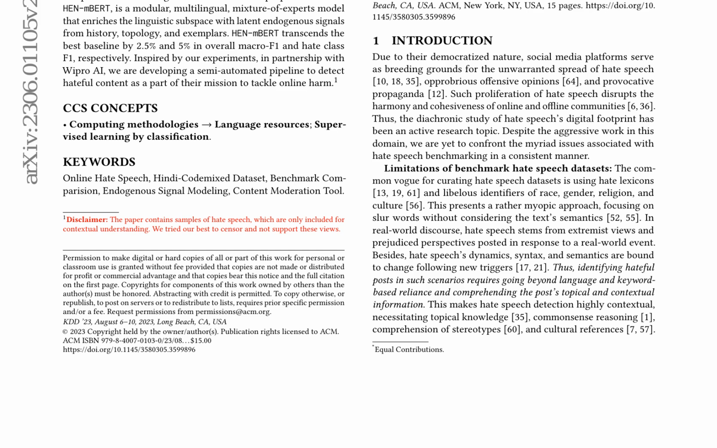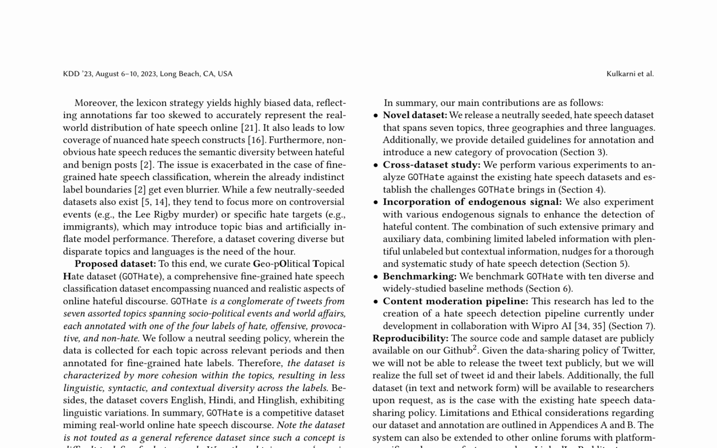Existing hate speech datasets are limited by biased annotations, inadequate coverage of nuanced hate speech constructs, and a lack of diversity in topics and languages. To address these limitations, the authors propose geopolitical topical hate, GotHate, a comprehensive fine-grained hate speech classification dataset. GotHate covers 7 topics, 3 geographies, and 3 languages, mimicking real-world online hate speech discourse with a neutral seeding policy